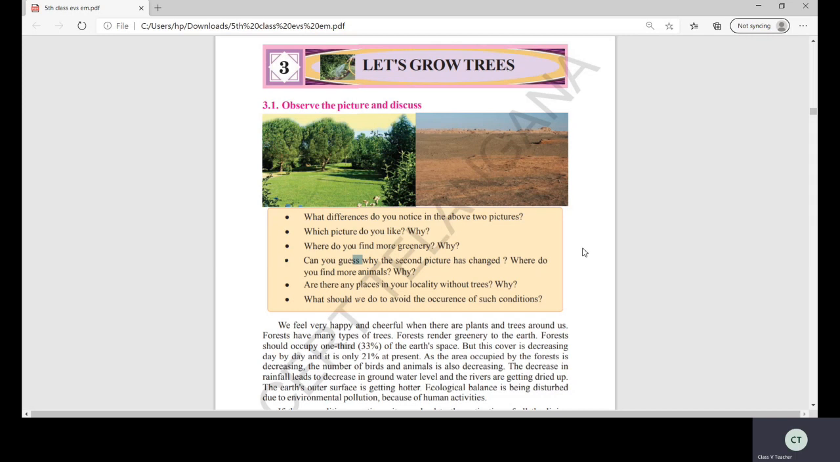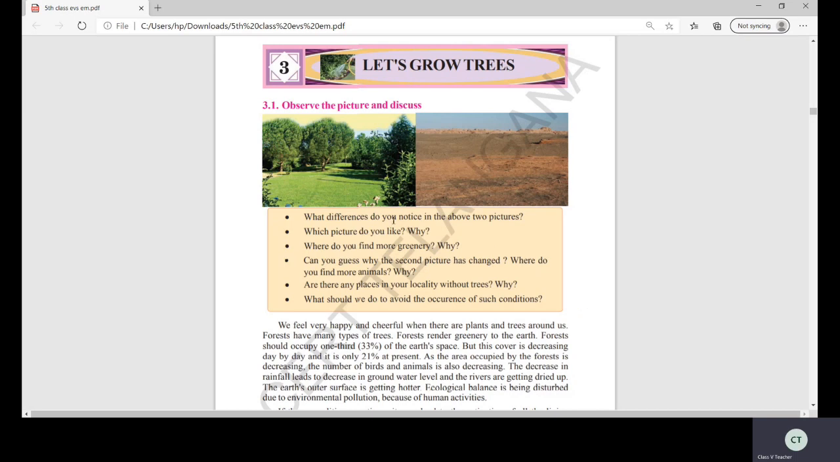Because the trees take in carbon dioxide and give out oxygen. What we do is take in oxygen and give out carbon dioxide. This is a give and take policy between plants and human beings, isn't it? We need oxygen, they need carbon dioxide. So oxygen is very, very important. Rainfall is caused only due to the forest. Such forests are very important to the earth, isn't it?